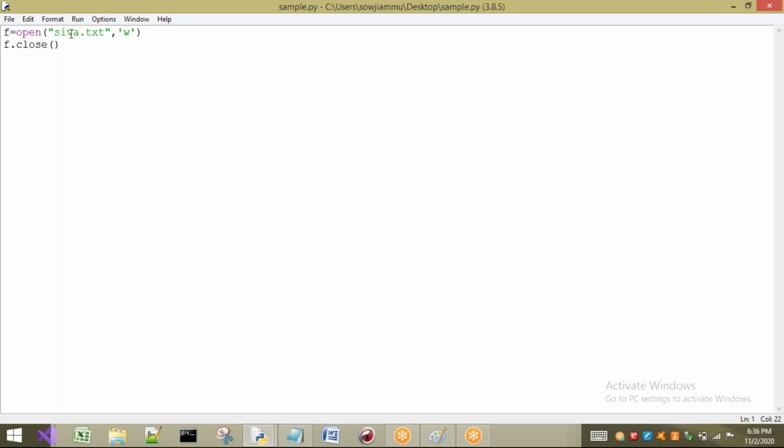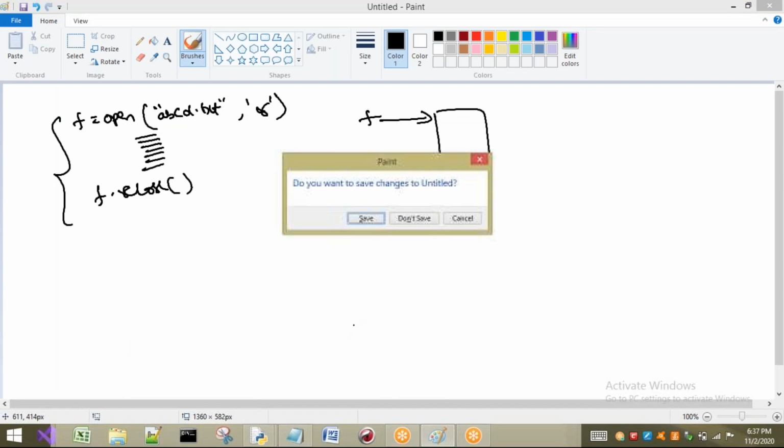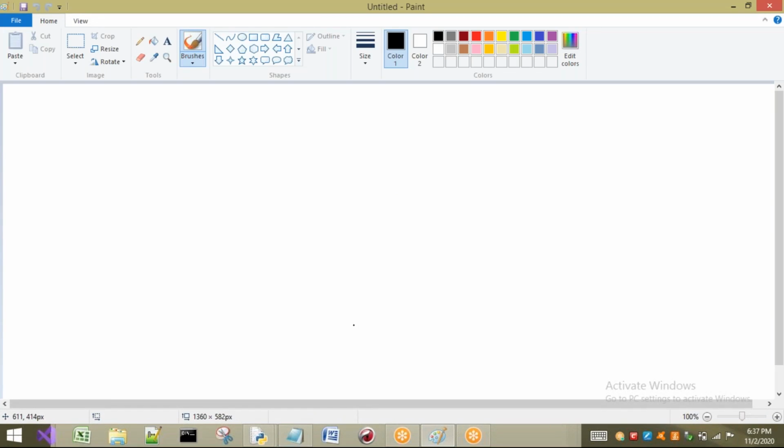But the main focus is writing and reading only. So before going to use this concept of reading, writing and so on, I want to show you some of the properties of the file object. I just want to show you some modes, some properties of the file object. Now see, what are those? Let us see now.